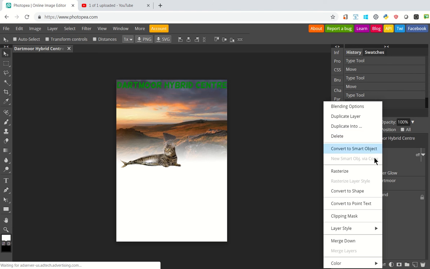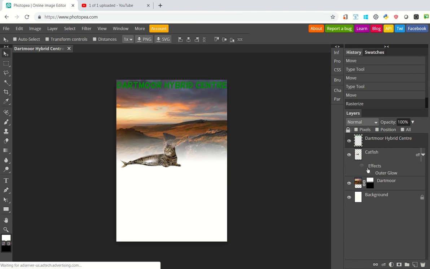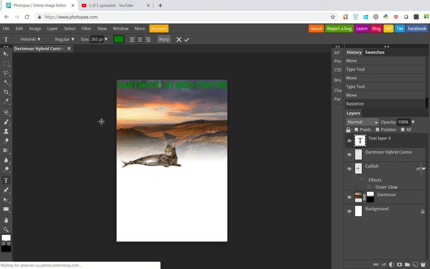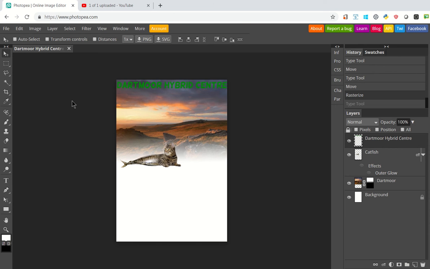Once I'm happy with the font and the colour, we can change it so that it stands out a little bit more, but I need to actually rasterize it. Once I've rasterized it, it means I can't edit the actual text anymore. Or can I? No, I can't. Right, so rasterizing something turns it completely into a raster image, which is just pixels. So you can't edit the letters anymore individually. That's why you need to do the text first, choose the font, choose the color, and then do the next thing we're going to do.